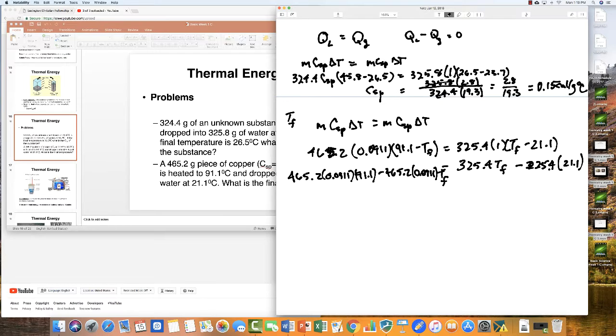And you can move this over to this side and this over to this side and solve for TF. And again, I'm going to let you do that because I don't have a calculator.